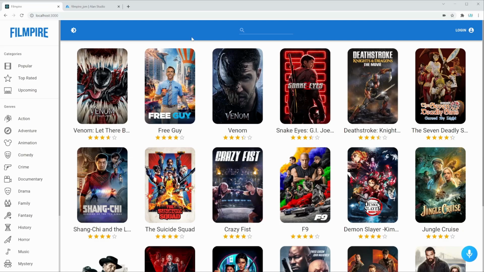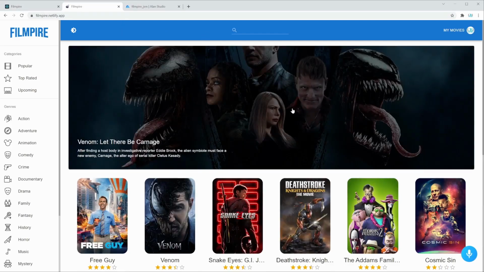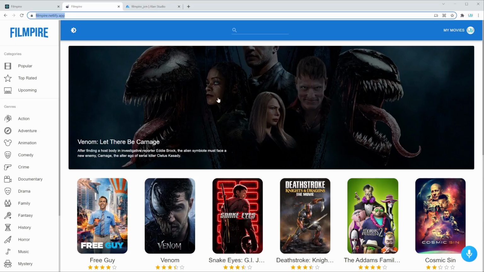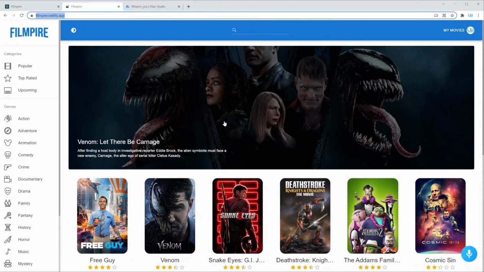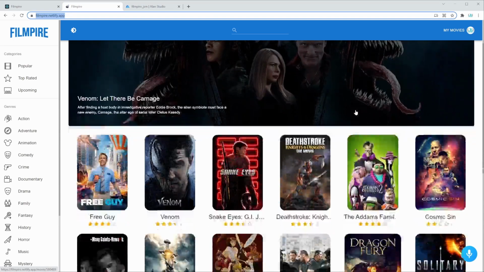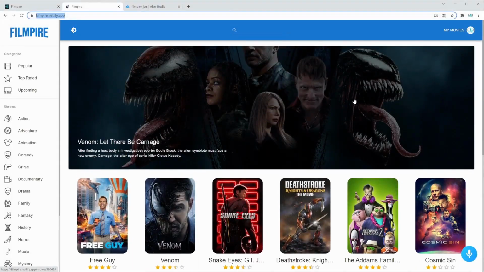The last thing we have to do before finishing this application fully and deploying it to the web is implement the featured movie section. We can see the finished product of what I'm talking about on filmpire.netlify.app. Right here, above all of our movies, we have just one featured one, which is usually the newest movie. In my opinion, this card improves our design by a lot and makes everything just feel a little more polished. So let's go ahead and implement this.